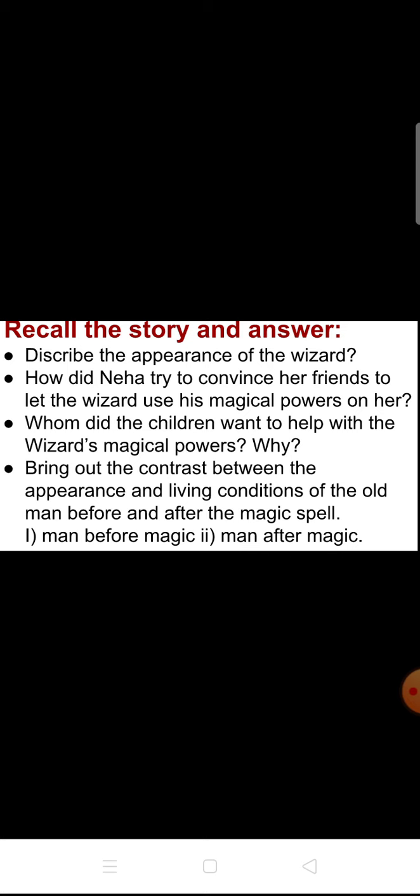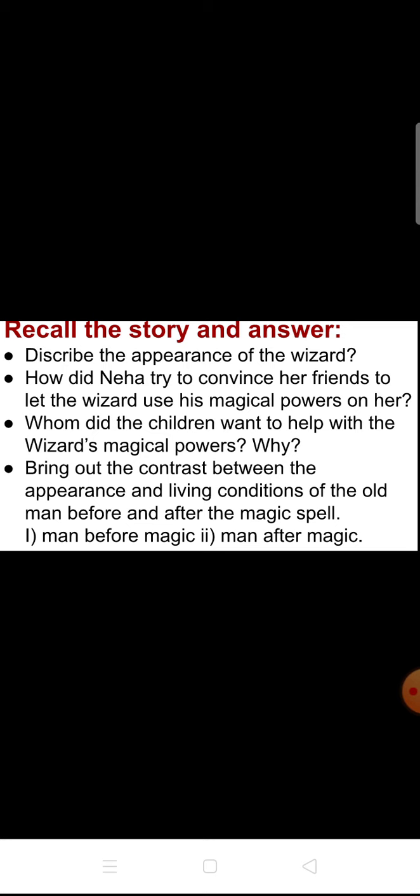Bring out the contrast, the difference, between the man before magic and the man after magic. By using the magical power of a wizard, the children changed the life of a man, isn't it? The magician, by using his magical power, changed the life of a person.